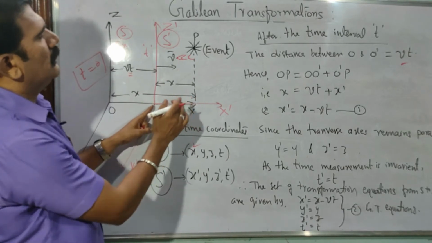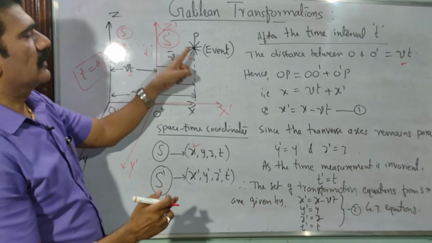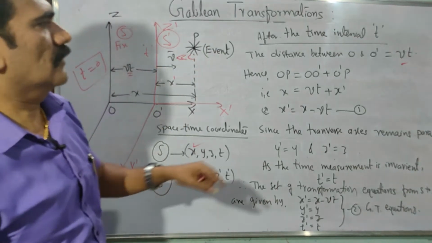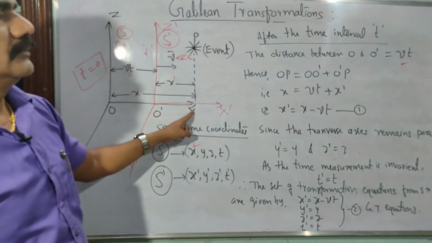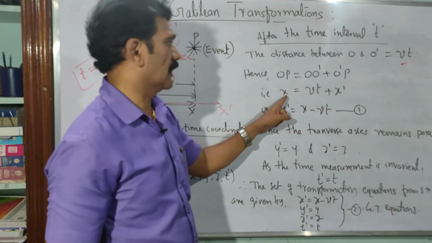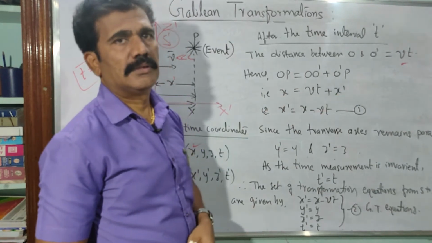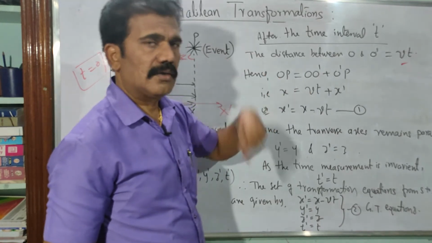That is just measured by the moving frame of reference S dash for the event P only, isn't it? So that is x dash. Let O dash P be equal to x dash, correct. So now what do you get here? Coordinate x is equal to Vt plus x dash.